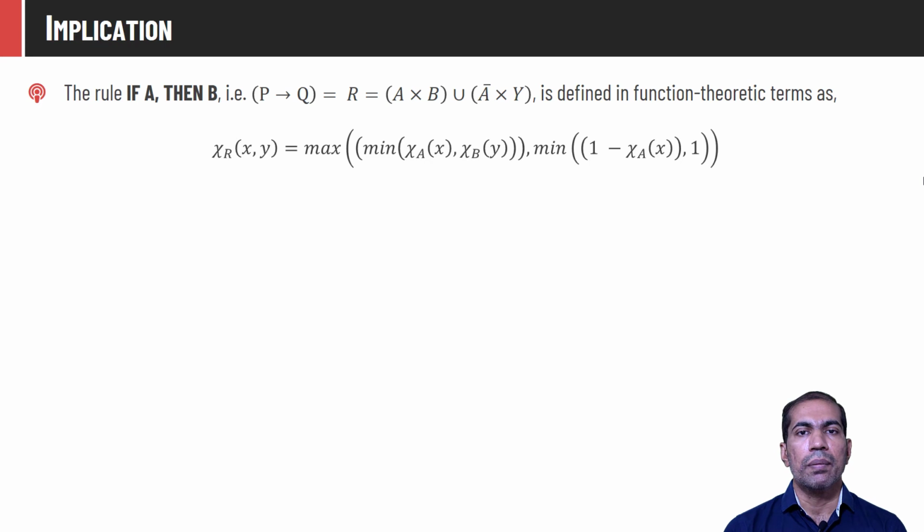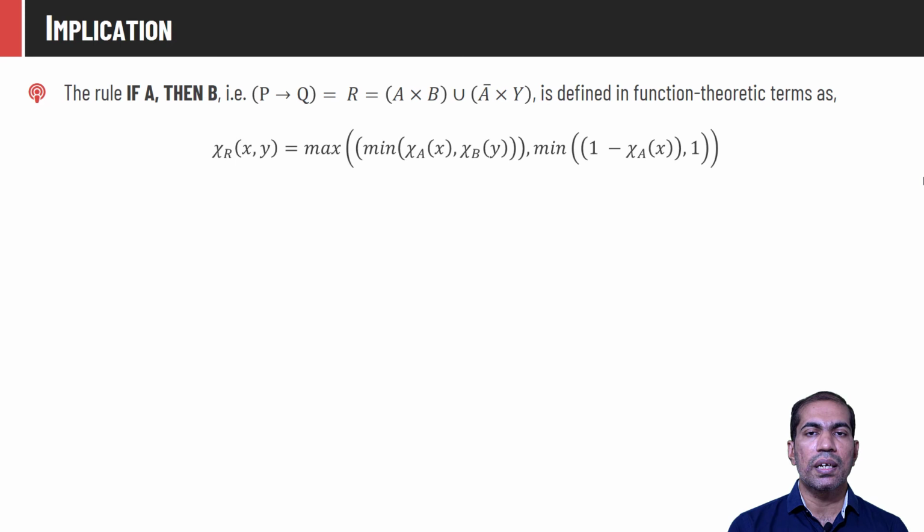Implication. Implication is quite an important concept from the perspective of fuzzy logic controller design, because the controllers are designed with the help of if-then kind of rules, and they are very effectively represented with the help of implication. So if we are given the rule if A then B, where A and B are derived from universes capital X and Y respectively, the rule if A then B can be represented in the form of a relation matrix as R equal to A Cartesian product B union A bar Cartesian product Y.